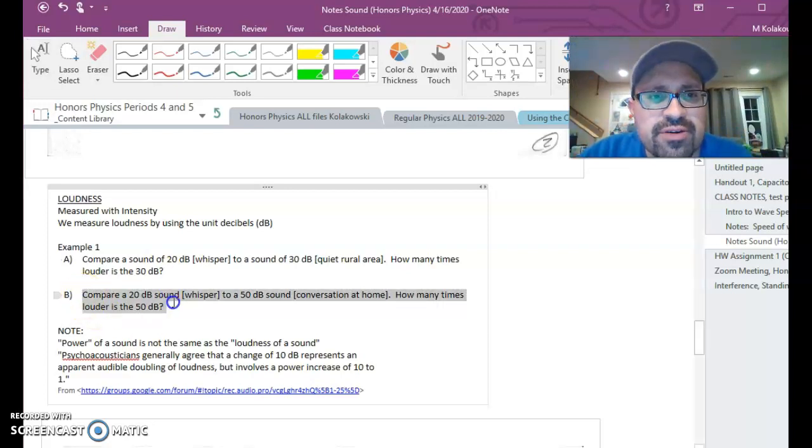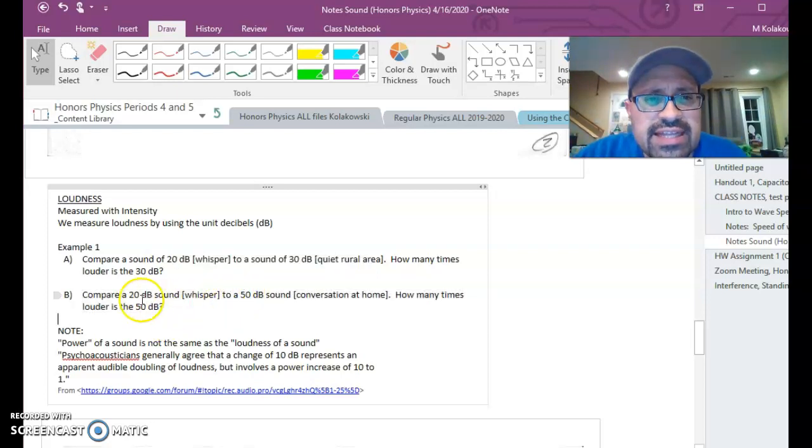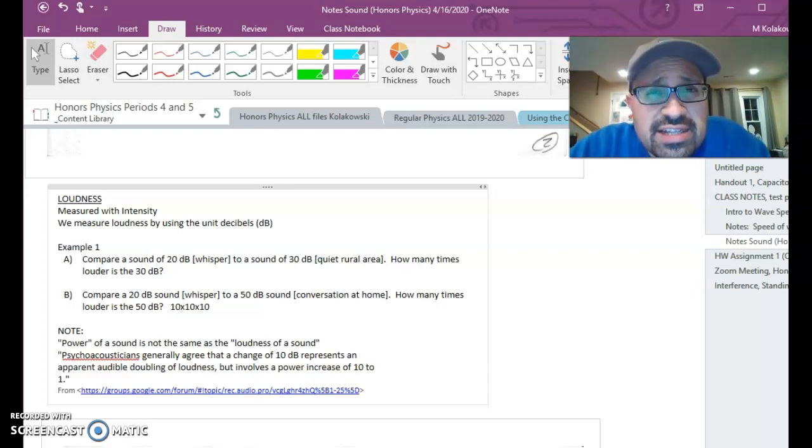This second question here says, compare a 20 decibel sound to a 50 decibel sound. Okay, now, in this case, we're jumping up by 30 decibels. Knowing that this is a logarithmic scale, really what you're doing here is 10 times 10 times 10. Remember, every 10 decibels is sort of a doubling in apparent loudness. So really, that's going to be 1,000 times more intense. It's 1,000 times more powerful, okay?